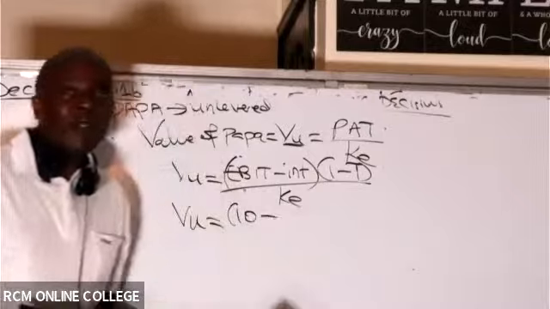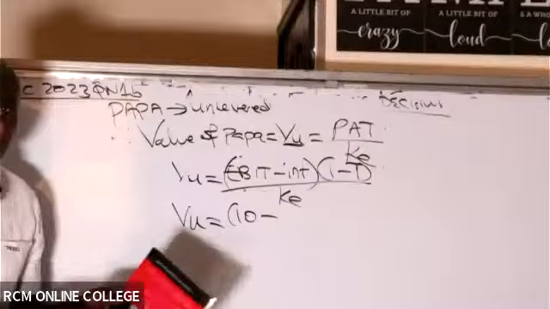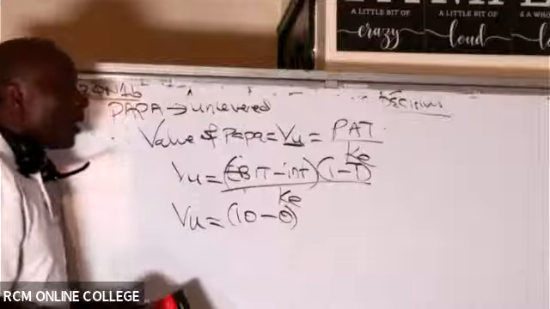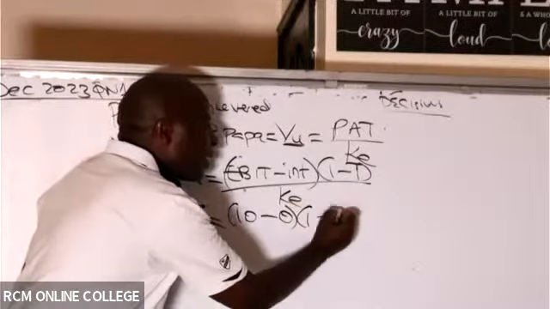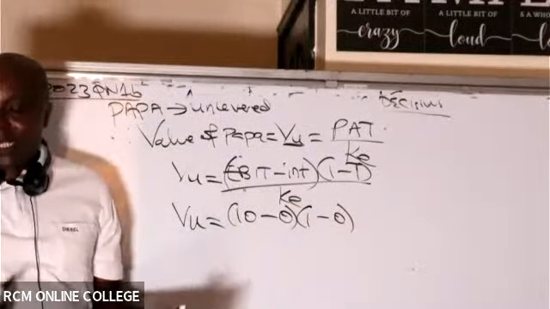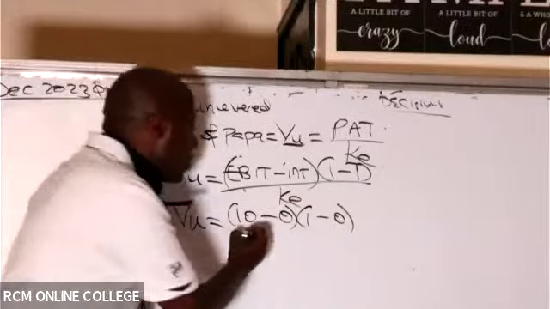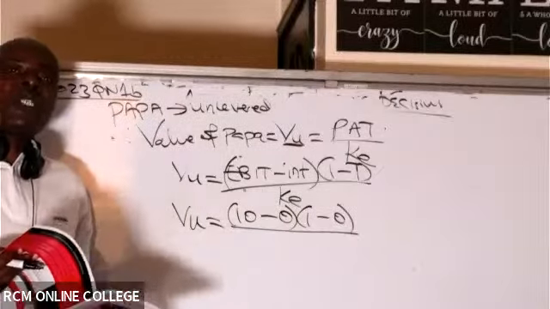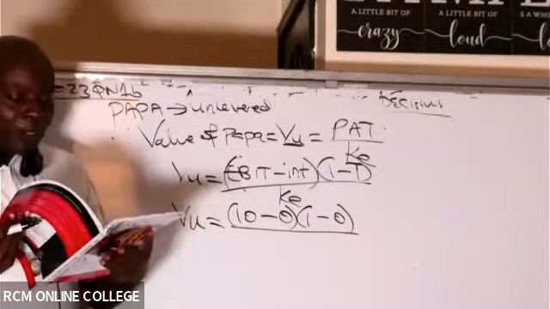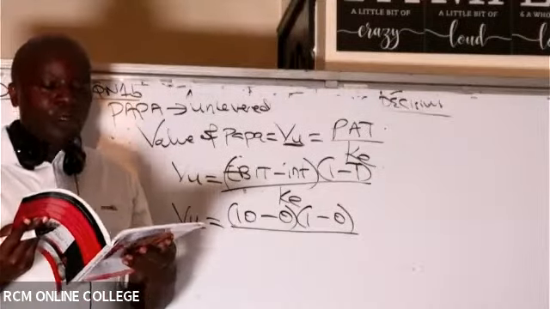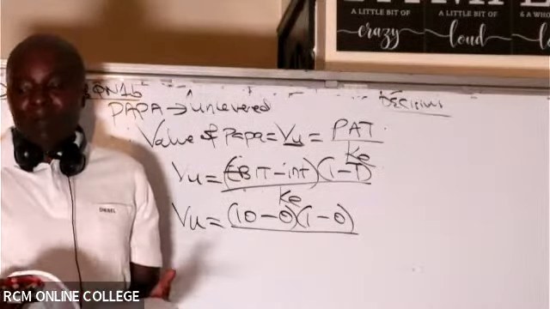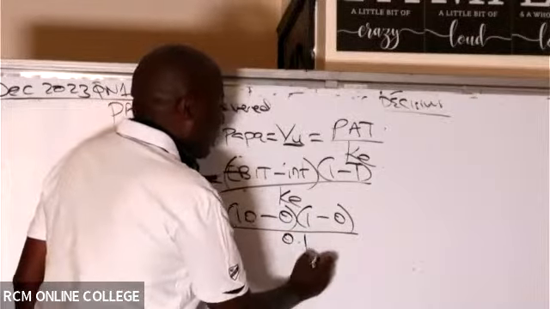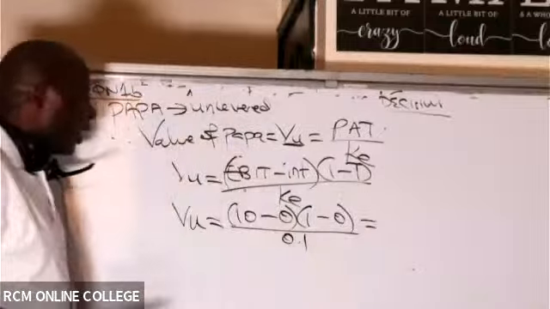Do we have any interest if the farm is unlevered? You can see Papa does not have any debt. So interest here will be 0, into 1 minus tax. This is Modigliani-Miller 1. No taxes. So tax is 0. And do we have the cost of equity of an unlevered farm, the cost of equity of Papa? Have they given me the cost of equity of Papa in note number 2? Because I'm valuing Papa. The cost of equity of Papa, they're telling me it is 10%. You see, 10% is the same as 0.1. So then are you able to give me this value of the unlevered farm?